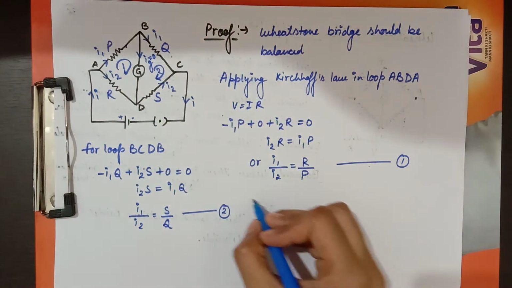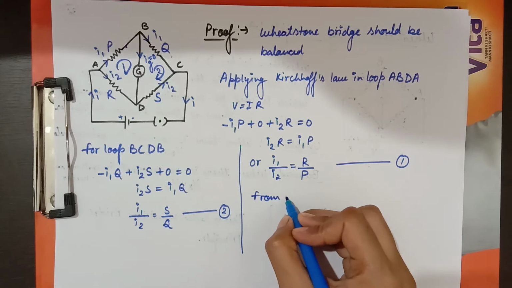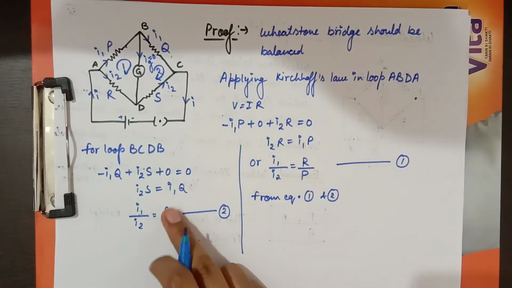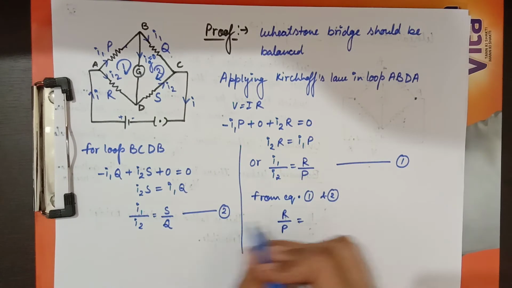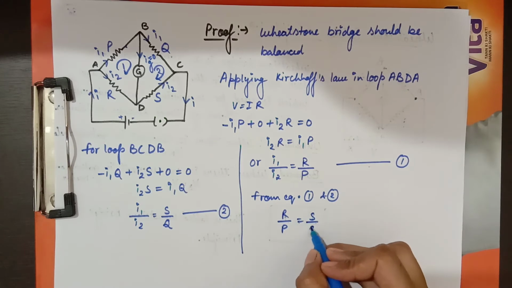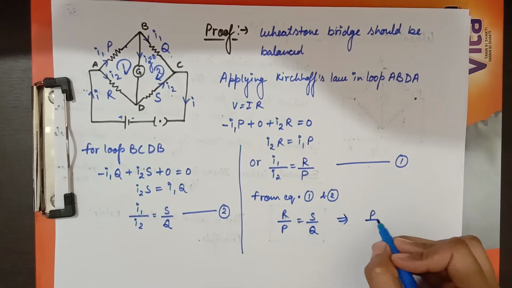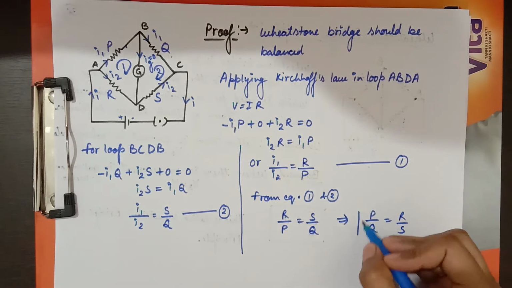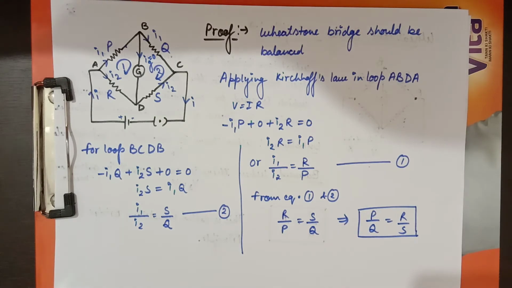From equations 1 and 2, I can equate R by P equal to S divided by Q, and after rearranging, I get P divided by Q equals R divided by S. So this is the proof of the Wheatstone bridge principle.